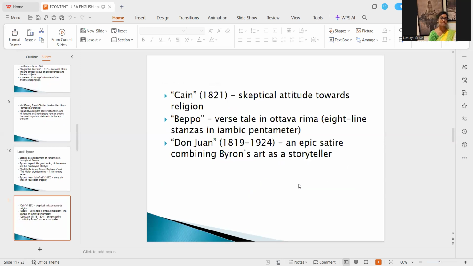Then comes Cain, another hero with a skeptical attitude towards religion. Much of the religious opinion of Byron has been shared in Cain, right? Then comes Beppo. It's a verse tale in ottava rima. Ottava rima is nothing but an 8-line stanza in iambic pentameter, right? And then comes the most famous work, Don Juan, an epic satire combining Byron's art as a storyteller. It's quite lengthy, and it tells the story of Don Juan.